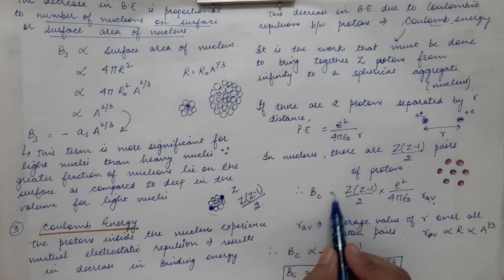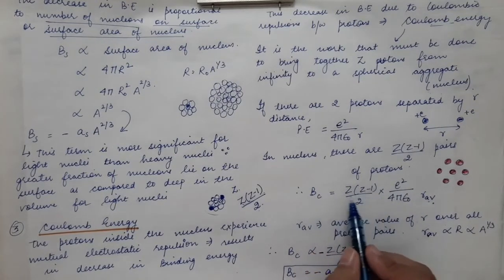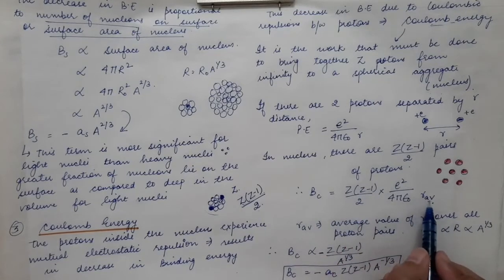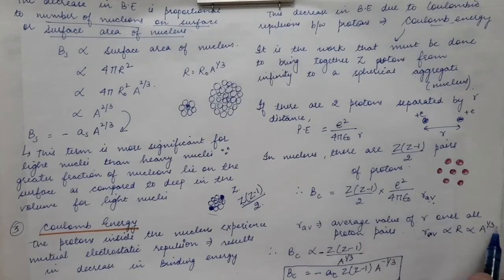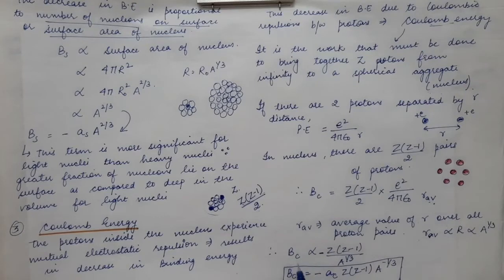So BC will be proportional to Z into Z minus 1 divided by R_av, but R_av is in turn proportional to A power 1 by 3. So we get BC equal to minus AC, the constant of proportionality, times Z into Z minus 1 times A power minus 1 by 3, or you can write this by dividing by A power 1 by 3. So here also we have a negative sign.